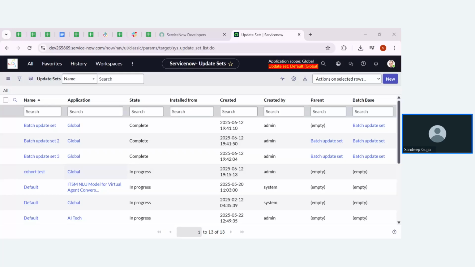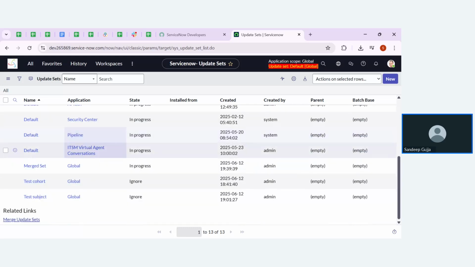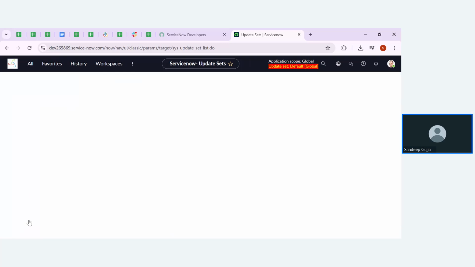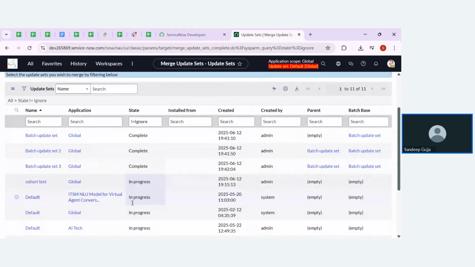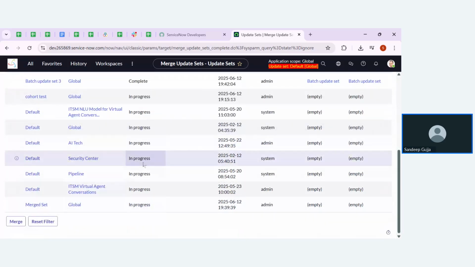Okay. So coming to the update sets, we have two types of update sets, and I will show how they work. One is merge update sets. To create a merge update set, we need to have update sets in the complete state or in progress state, that doesn't matter. But to create a merge update set, we need to click on this particular option, merge update sets. Then it will display all the records in the update set.